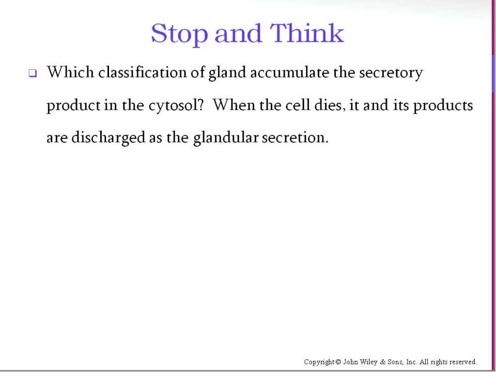Alright, so question for you. Which classification of gland accumulates the secretory product in the cytosol? Then when the cell dies, it is secretion. That is called holocrine. An example of it would be sebum, or your oil-producing glands. Which type of secretion is saliva? That would be merocrine. Alright, that's it for this one. If you have any questions, please ask.